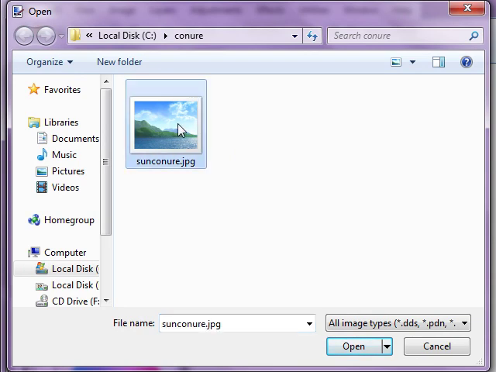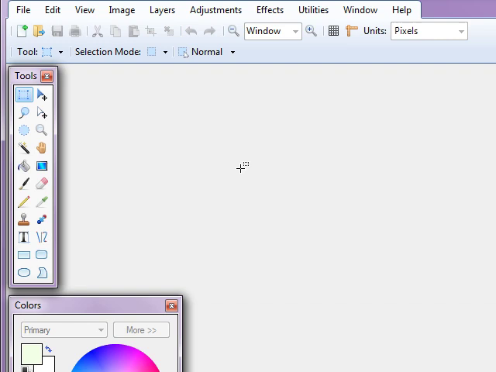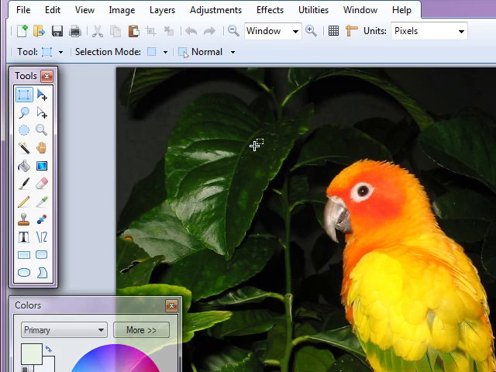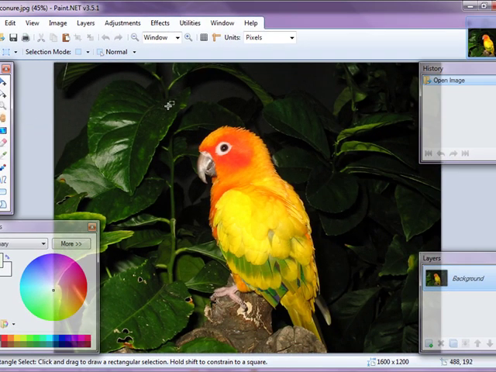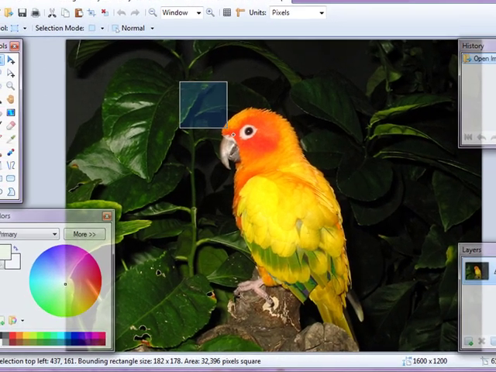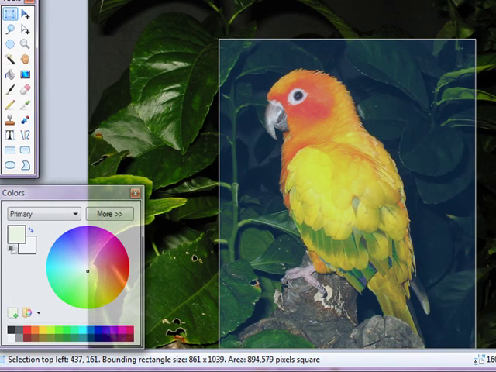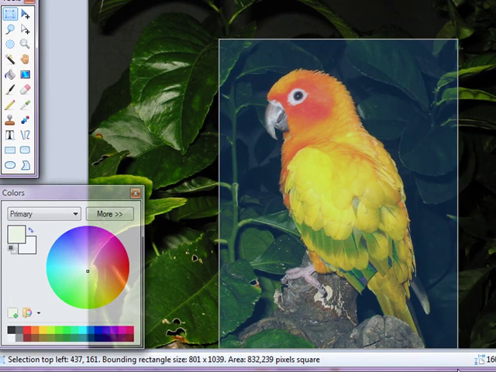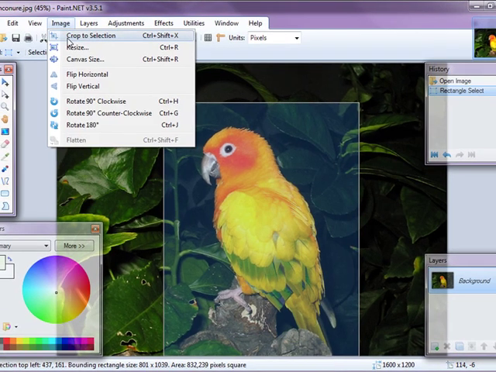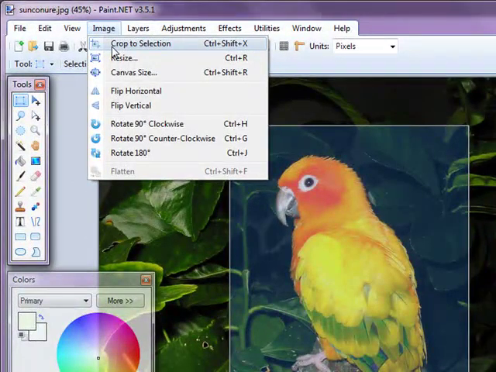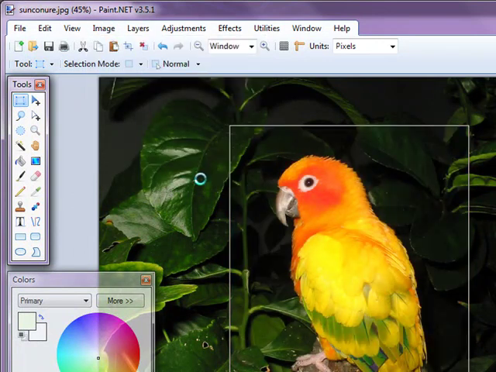We're just going to click on Sun Conure right here. It's a pretty big photo. We want to resize this, but first we want to crop it. So we'll select the rectangle select, and click and drag around the area that we wish to keep. I think that's about right. Now, to crop, we will choose crop to selection in the Image tab.